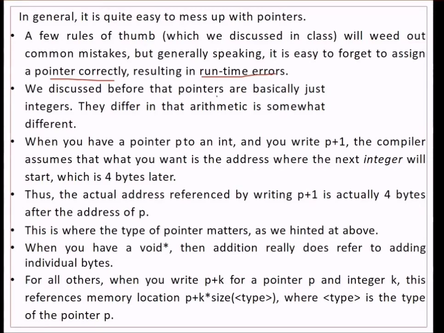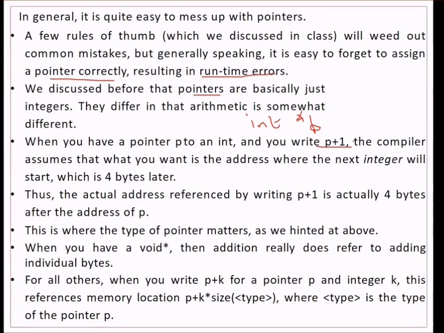So we discussed earlier that pointers are nothing but integers. They differ in that arithmetic works in a somewhat different manner. When you have a pointer p to int, like int star p, and you write p plus 1, the compiler assumes that you want the address where the next integer will start, which is 4 bytes later.